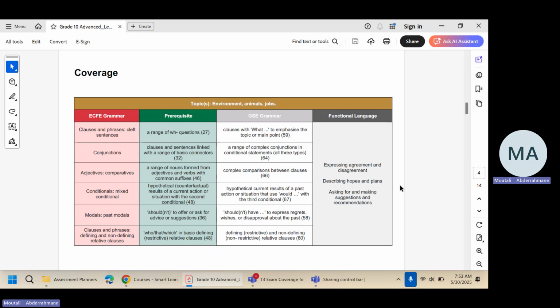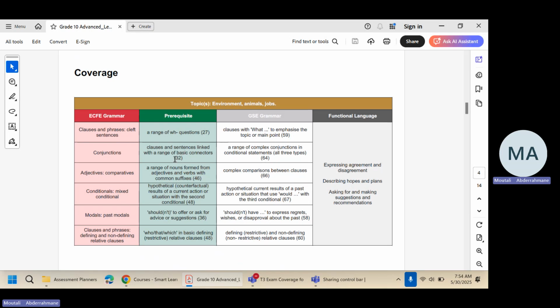As you can see on the left here, we have clauses and phrases, and a range of questions as a prerequisite. And we have conjunctions, especially clauses and sentences linked with a range of basic connectors.